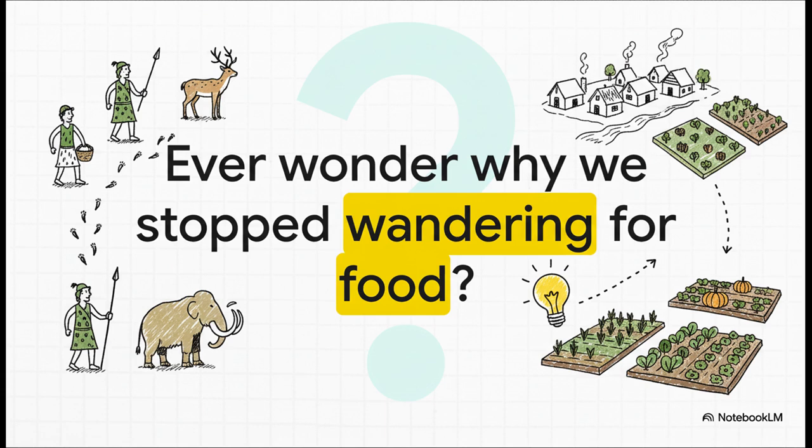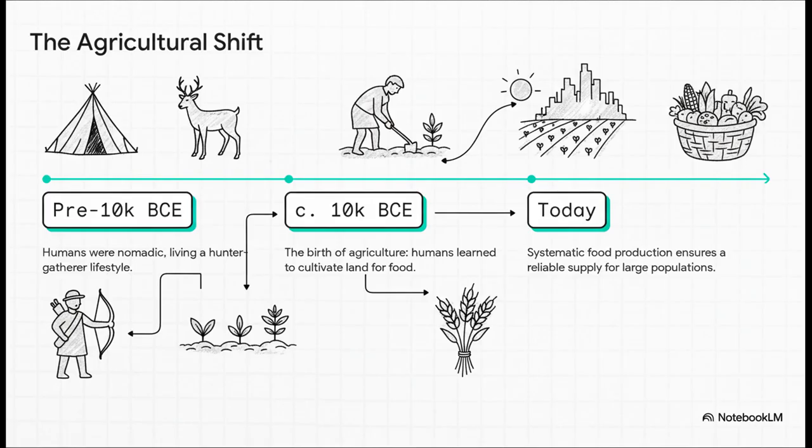It's a huge question. So, the magic moment seems to have happened right around 10,000 BCE. Before then, we were nomads, wanderers, but then, bam, we figured out how to actually grow our own food. This was the birth of agriculture, and it was a total game changer. It meant we could create a stable food supply, settle down, and support way more people.